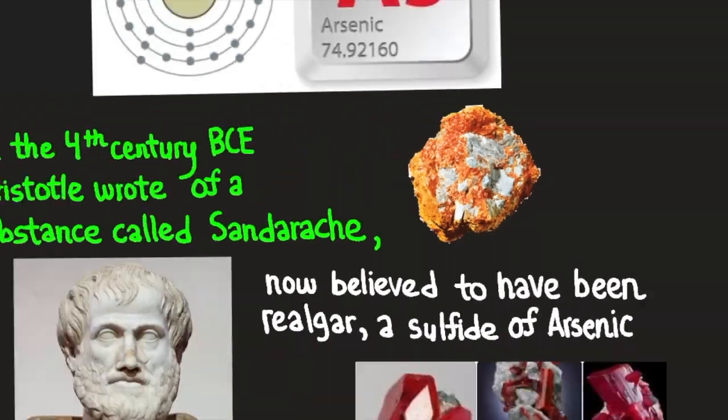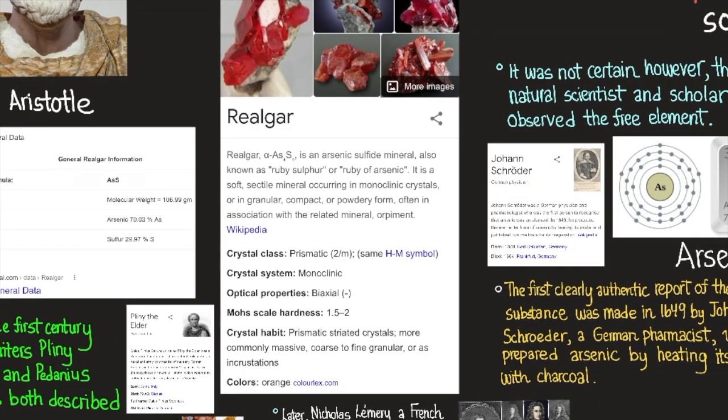So here we have realgar, and here's just a brief description of realgar. Realgar, alpha-As4S4, is an arsenic sulfide mineral, also known as ruby sulfur or ruby of arsenic. It is a soft, sectile mineral occurring in monoclinic crystals or in granular, compact, or powdery form, often in association with the related mineral orpiment, according to Wikipedia. Its crystal class is prismatic, its crystal system is monoclinic, its optical properties are biaxial, on the Mohs scale of hardness it is 1.5 to 2, its crystal habit is presented below, and its color is orange, according to colorlex.com.